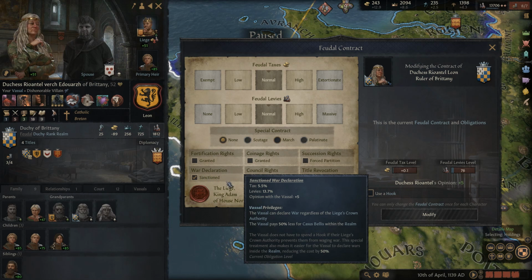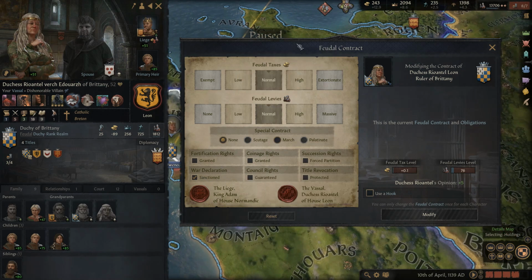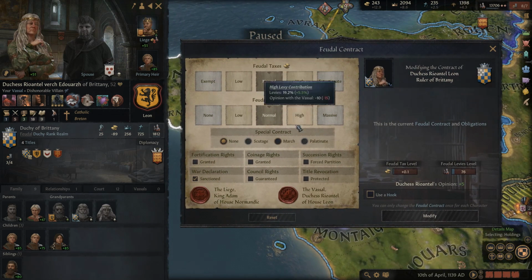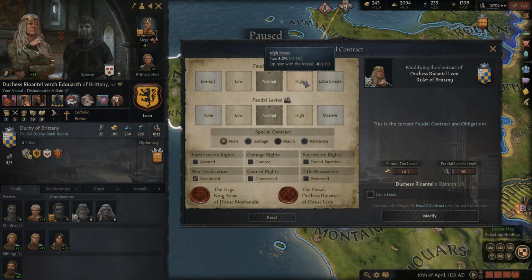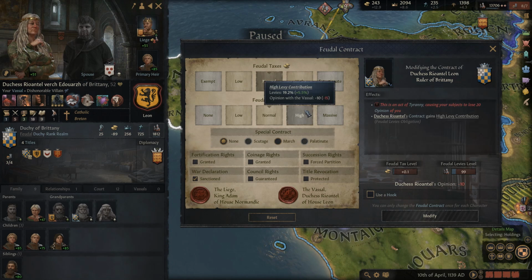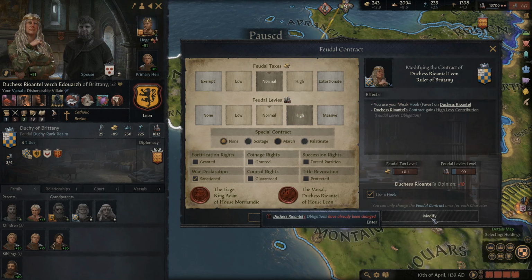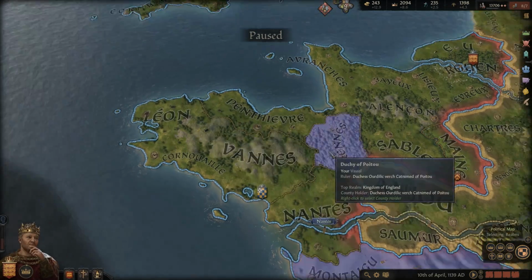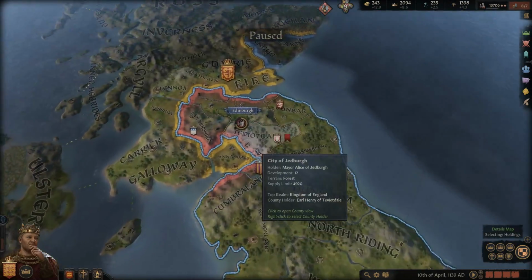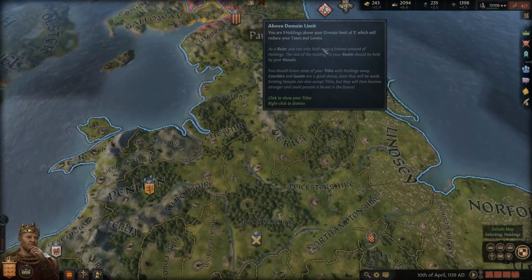It just gives her the right to declare war without our say-so, which I'm actually fine with, if that's what she wants to do. Yeah, we could take that from her using the hook, but I'd much prefer to get more money or more levies from her. Yeah, I think we'll get the more levies. Let's use that hook, and that's right, we can't do that because we've already changed it. Alright, so the hook is kind of useless, unless we want to do like a marriage or something like that.